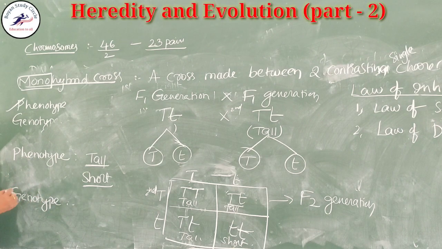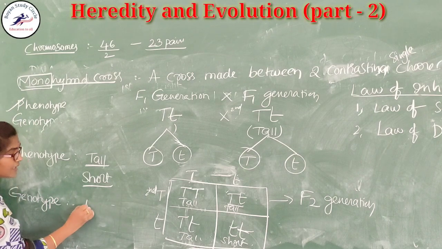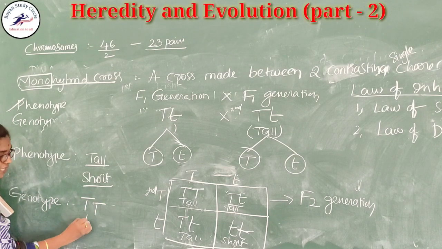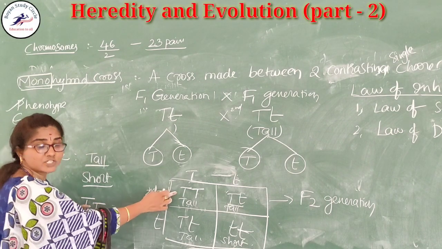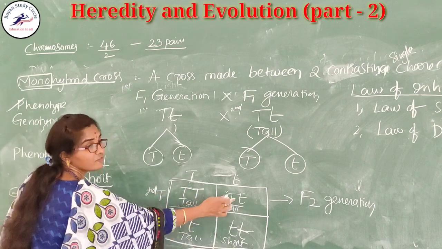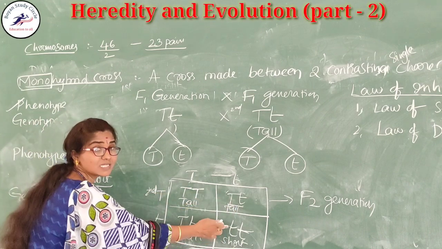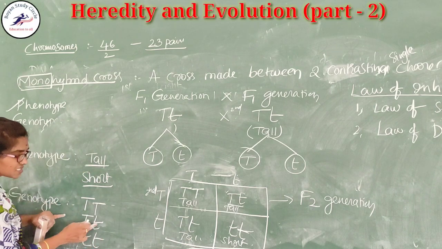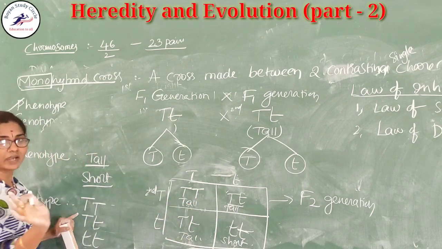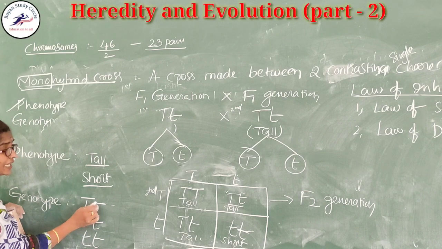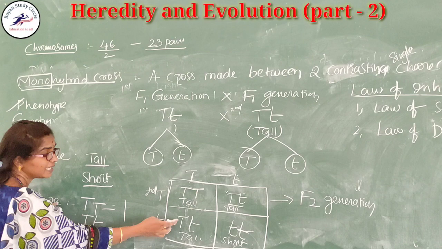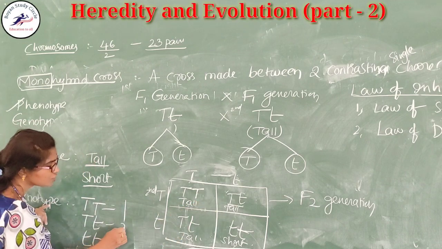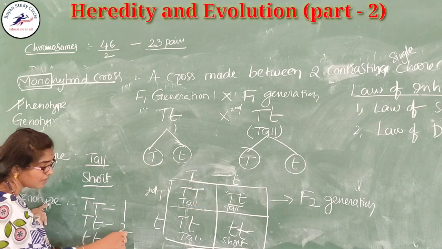Capital T, capital T, one of the genotypes. Capital T, small t, one of the genotypes. And another one is small t, small t. Why have I written only a single one here? Both are common, so I didn't write. How many capital T capital T's are present here? Only one. How many capital T, small t's are present? 2. And small t, small t's are 1.